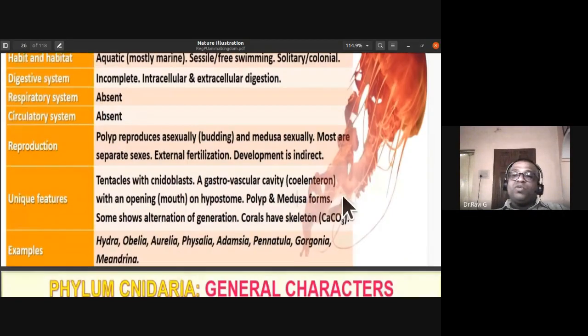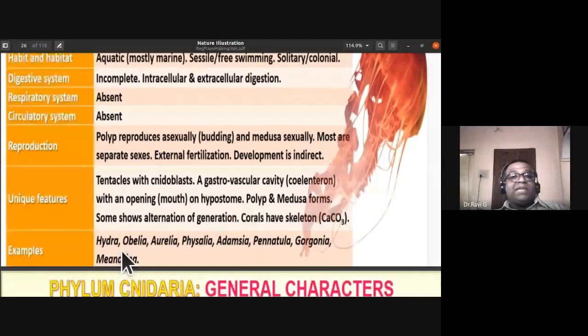So polyp and medusa forms are seen. Some of them show alternation of generation, not all of them. Obelia shows an alternation of generation between polyp and medusa form. So corals are also placed under Cnidaria. The corals have a skeleton which is made up of calcium carbonate.